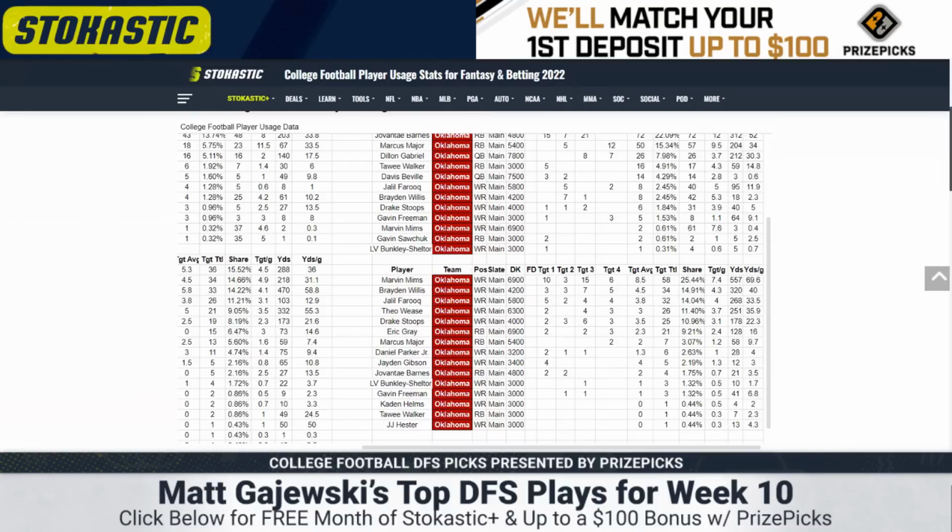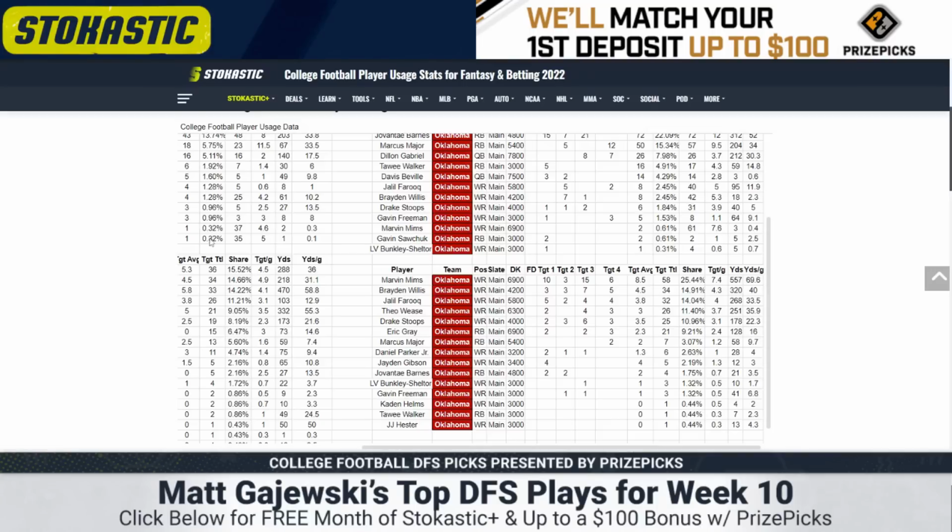The last 4 games, here are his targets: 10, 3, 15, 6. It's like up and down with Mims. He's certainly viable in tournaments. If you catch the 15 target game, you're going to want him, but I don't have any confidence that it's coming this week. And then from there, they've rotated receivers.